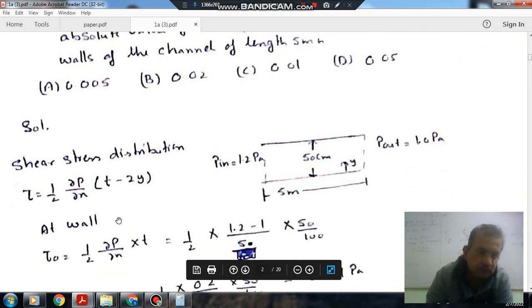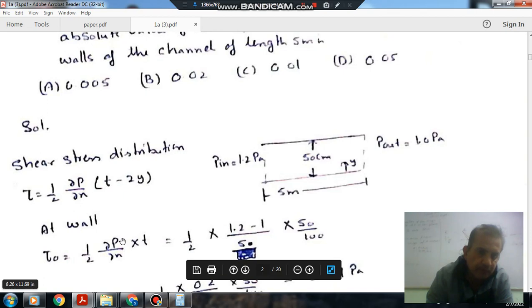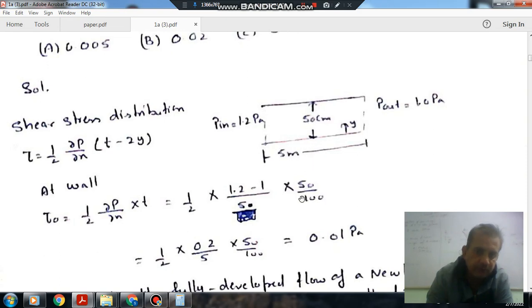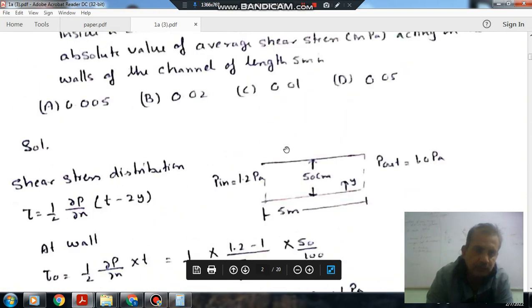Now we have to find the shear stress at the wall, so we put y equal to 0, and it will be 1 by 2 (dp by dx) into t. So dp by dx is your 1 minus 1.2 by 5, pressure difference by length, that is 0.2 by 5, and t is 50 by 100. So the shear stress is 1 by 2 into 0.2 by 5 into 50 by 100. So that is 0.01 Pascal.